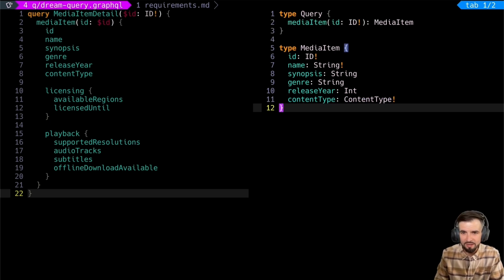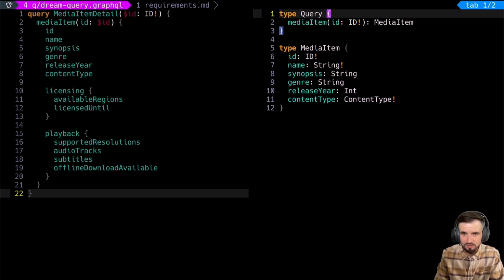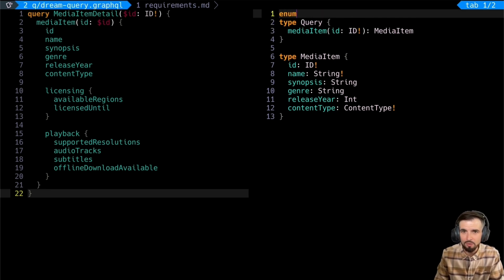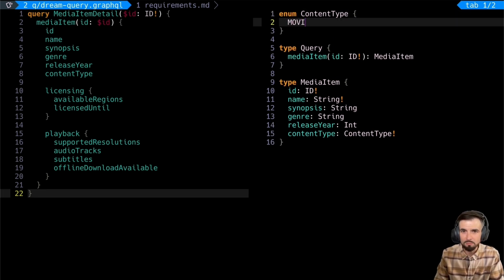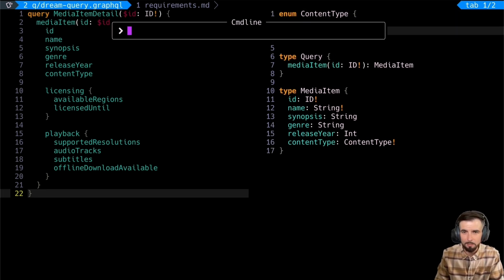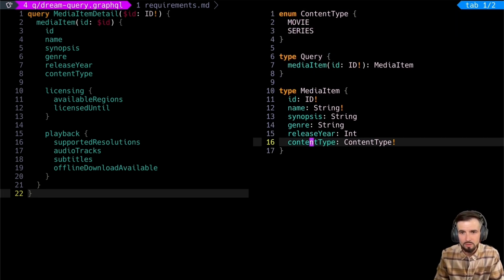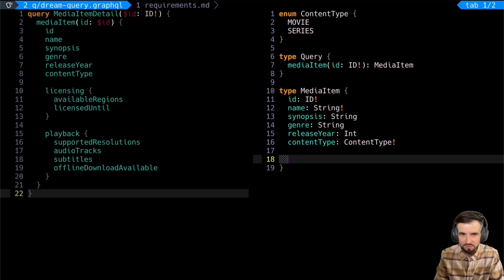We always have to have a content type. We need to know whether it's a show or a movie. So let's just add an enum now. Let's make it a movie and we'll say series. How about that? It's more precise than TV show, isn't it? Let's stub these out. Licensing.